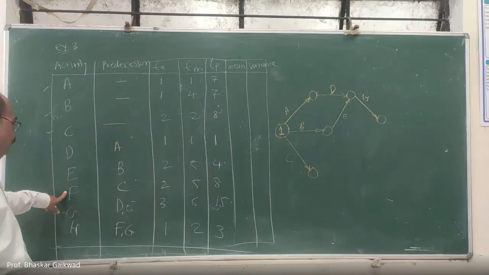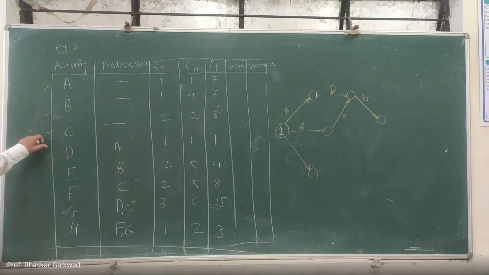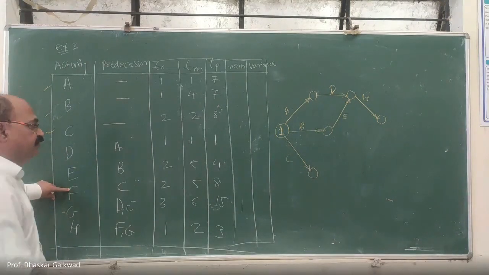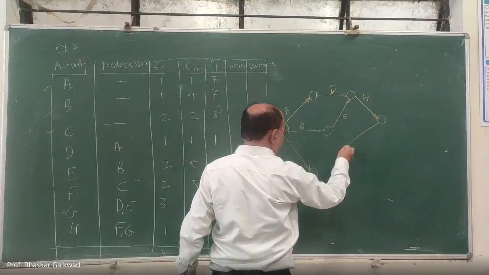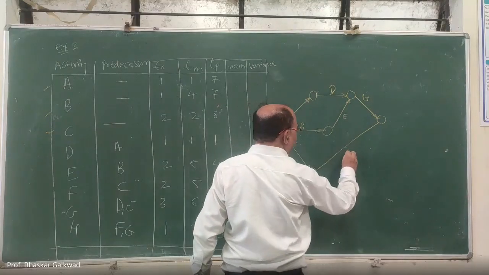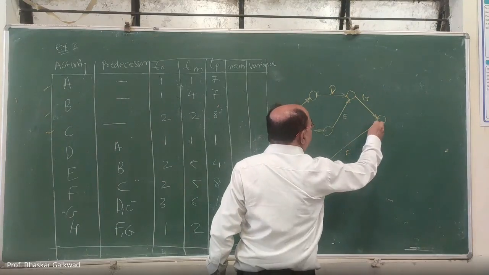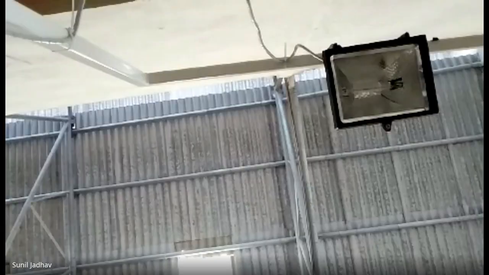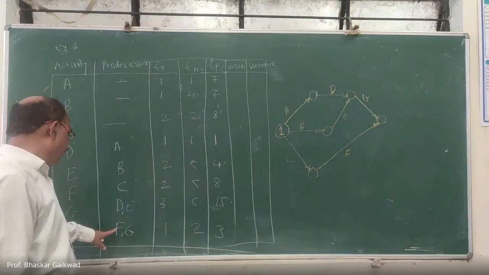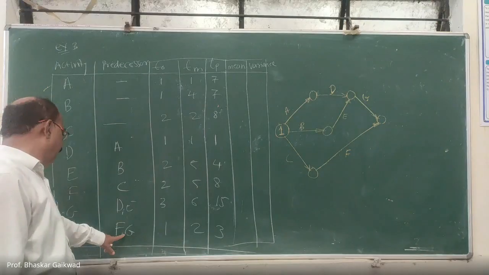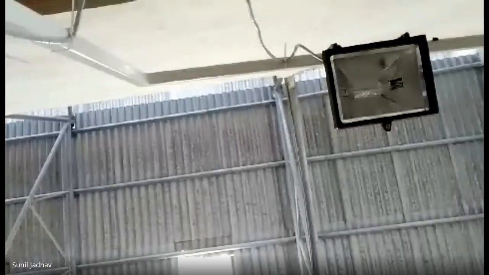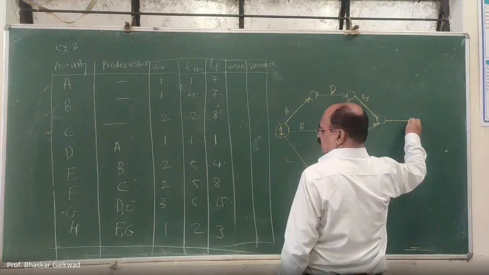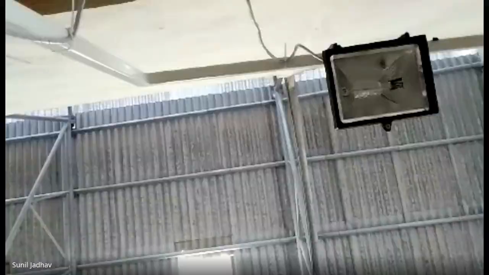F will be there. F and G end at one place. And after that, H will start from here.